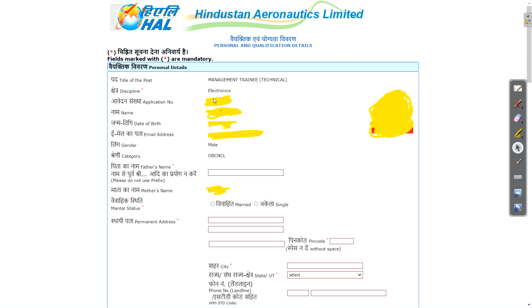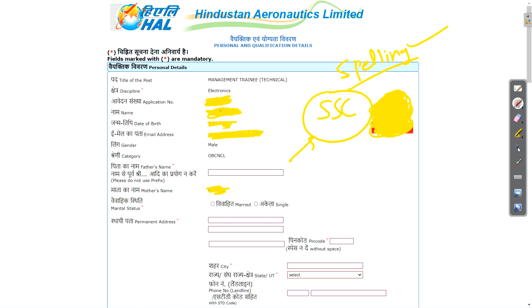Now here you will see your application number, your name, date of birth and email address, and your photograph is visible here. Here you will enter your father's name. This is also as per your SSC certificate only. Don't forget this, and again check the spelling of your name, father name and mother name, very important. Lots of candidates get rejected in DV because of spelling mistakes.